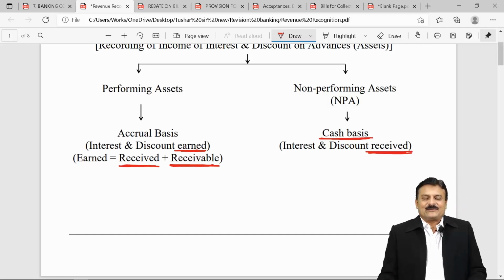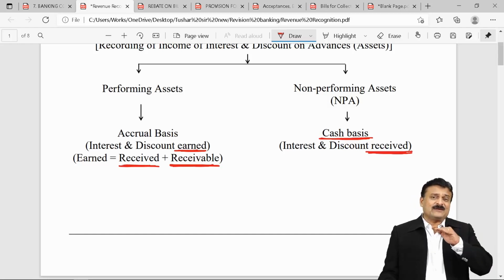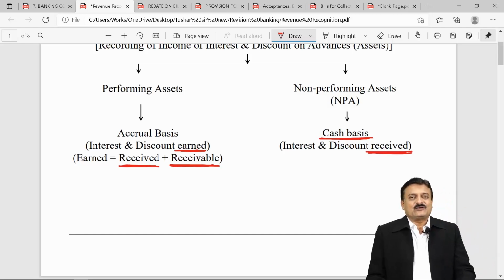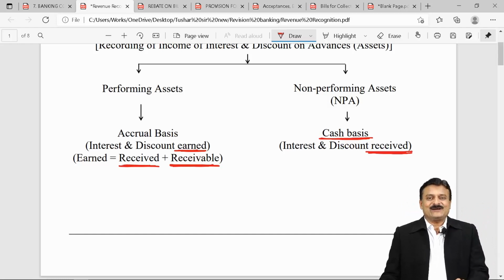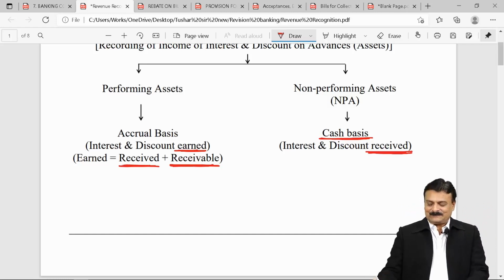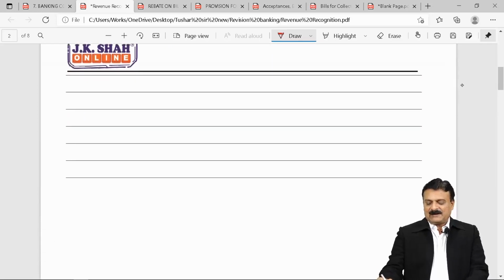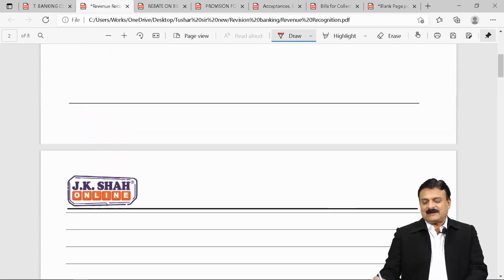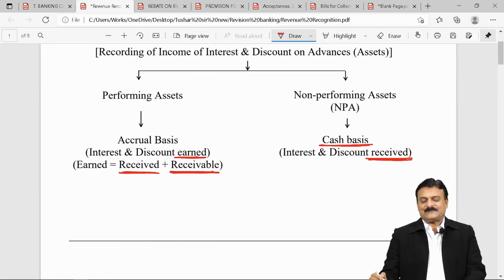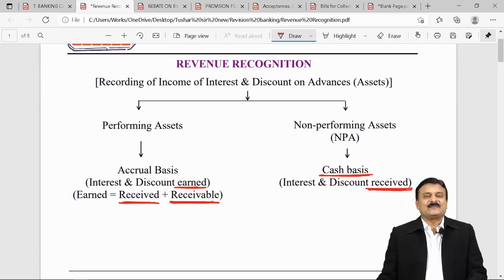Okay. So if it is interest and discount given on performing assets, you count both interest received as well as receivable. If it is on non-performing assets, only and only received, receivable cannot come. Cash system, a simple kind of table, and you can get the answer. Okay, very simple. Like question number 1 of our classwork is on this one, revenue recognition.